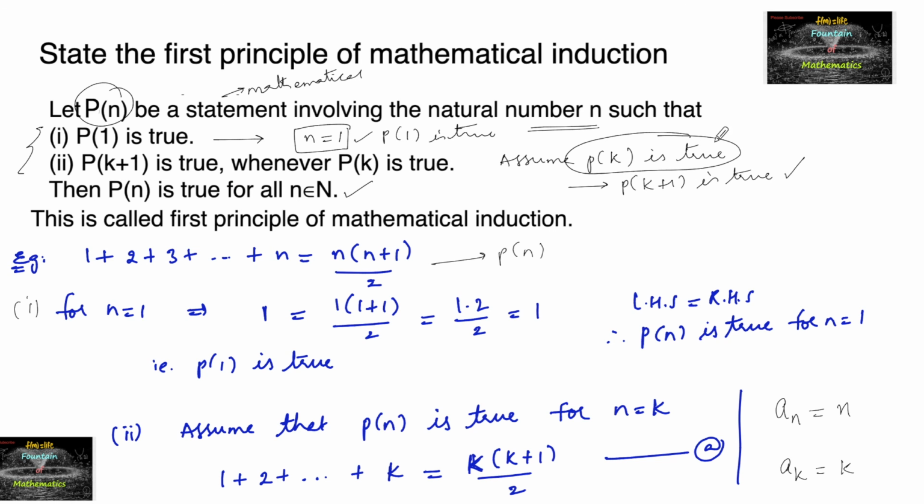So assume that P of k is true. Then we make that an equation, and using that equation, we need to prove that P of k plus 1 is true. And hence if these two conditions are satisfied, then we can say that P of n is true for every natural number. So by the principle of mathematical induction, it is called the first principle. Okay, all right, thank you.